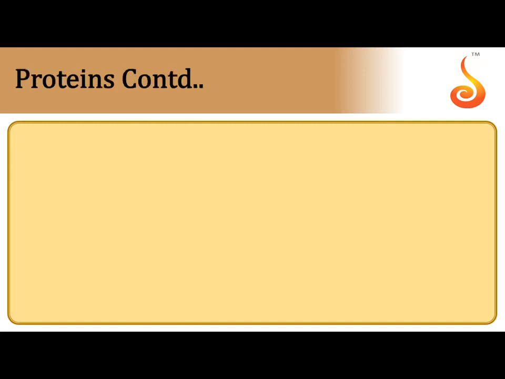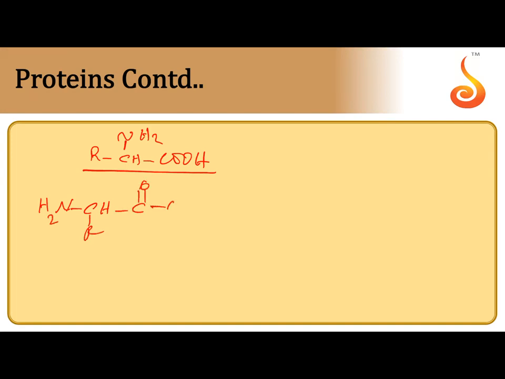Now amino acids join with each other through an amide bond. Any two amino acids, when they come closer to each other, combine, forming an amide bond.